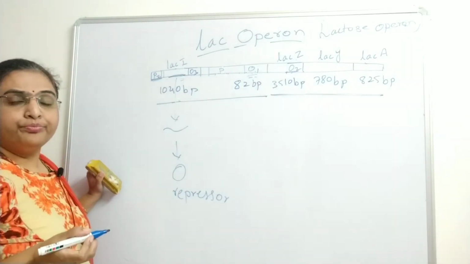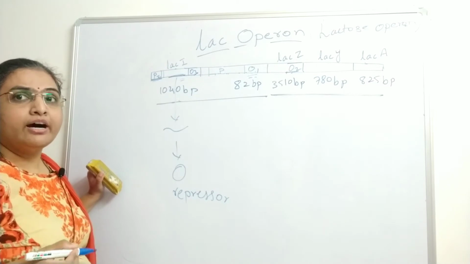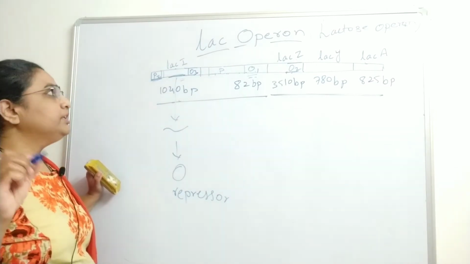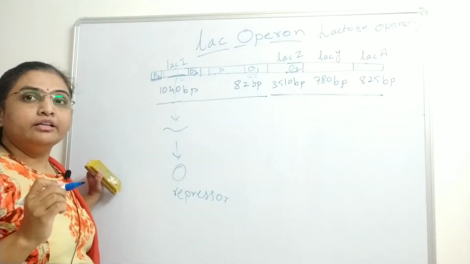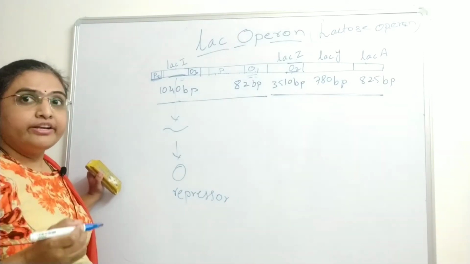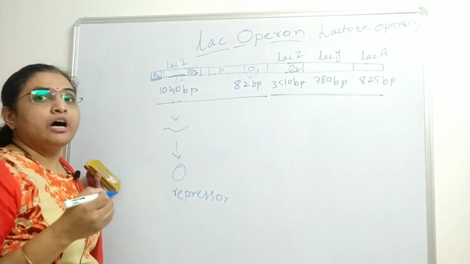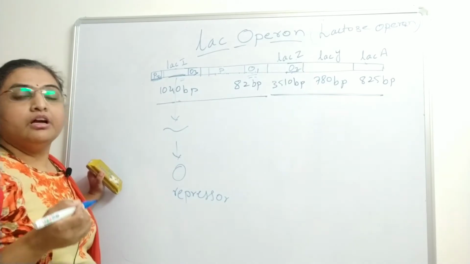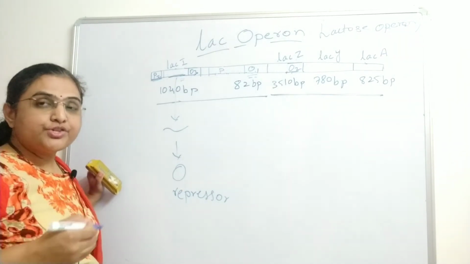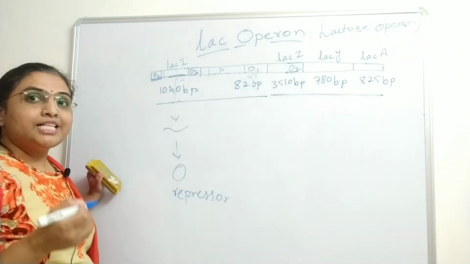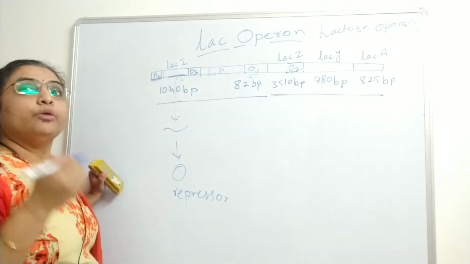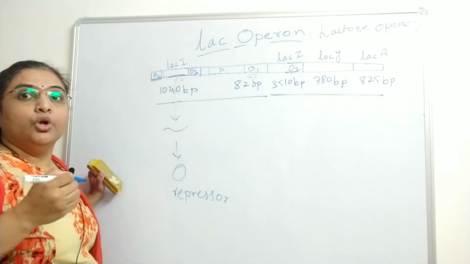And also the 5' UTR of the LAC-I mRNA is not well defined, so the ribosomes are also not identifying the mRNA of LAC-I efficiently, so the translation of the LAC-I mRNA is very low.